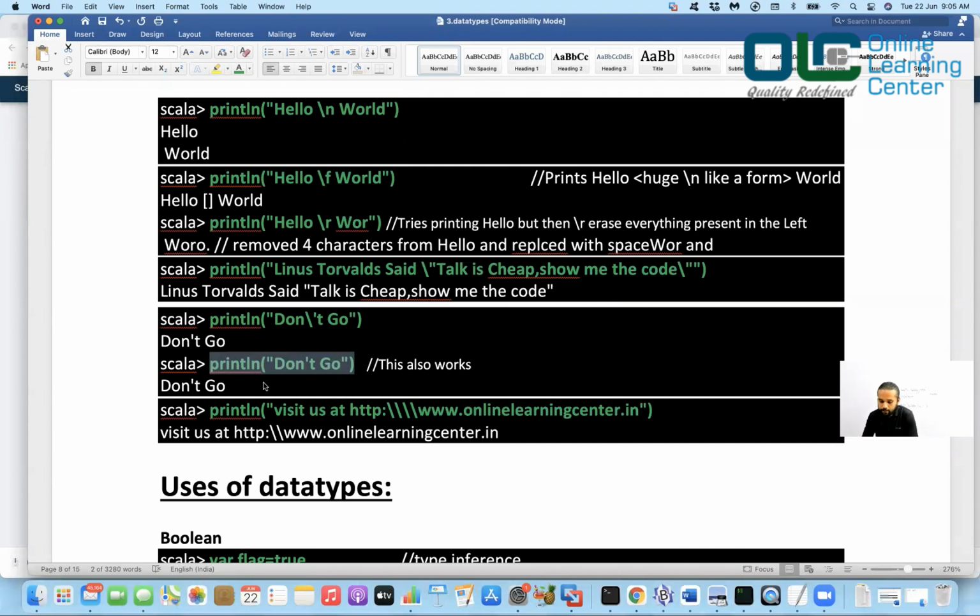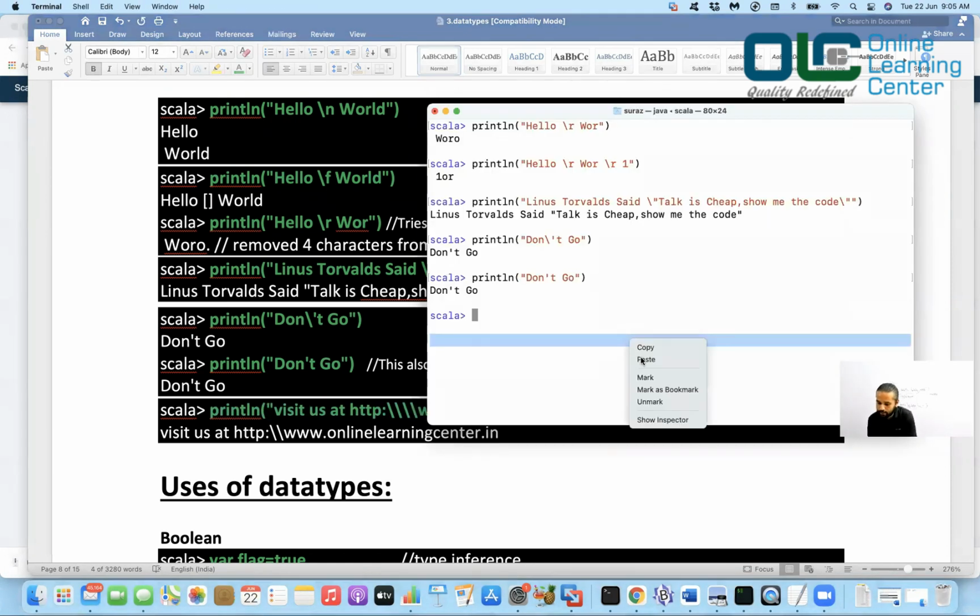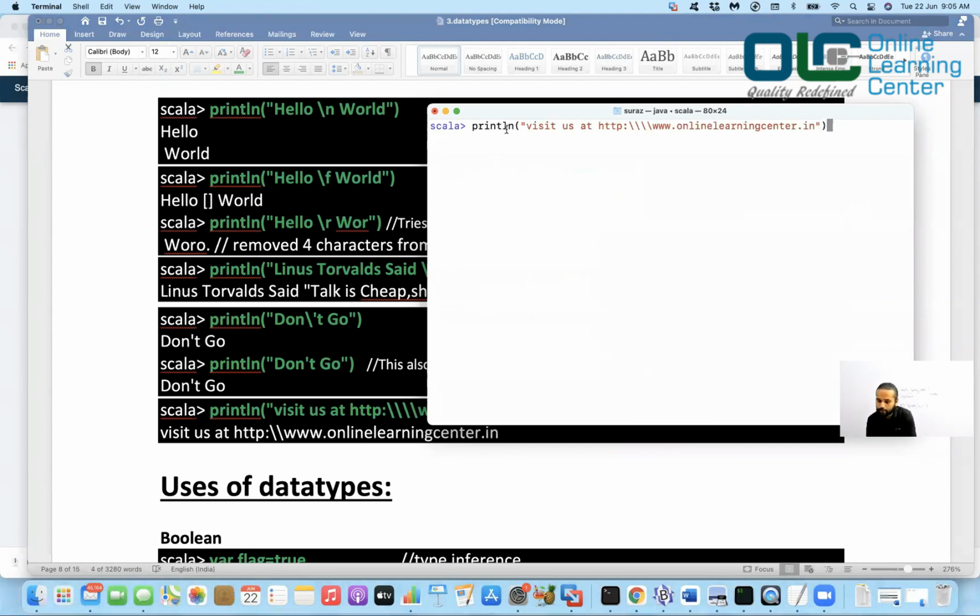Now if you want to represent something like visit us at somewebsite.com, you will use a lot of backslashes to represent a single slash. See here, println visit us at so many slashes. In this example, the first two slashes represent one slash: one is to escape and the other is the actual thing you want to show. Again, the next two slashes, one is to escape and the other is the actual message. So slash and then www.onlinelearningcenter.in.